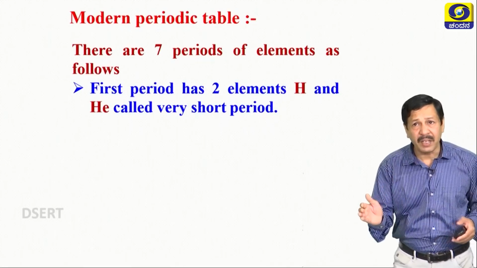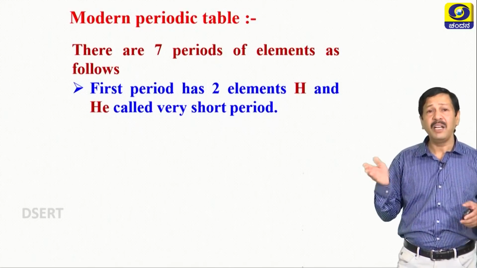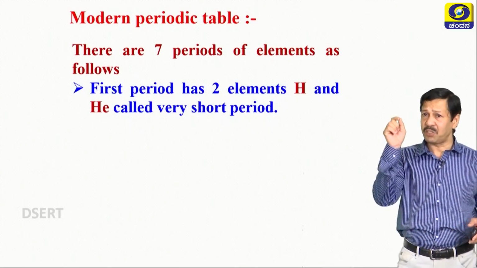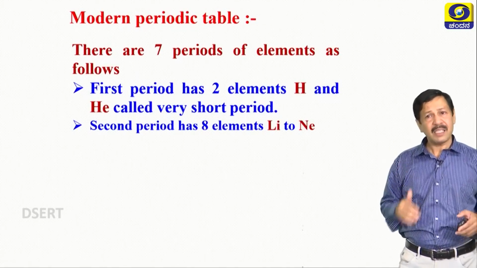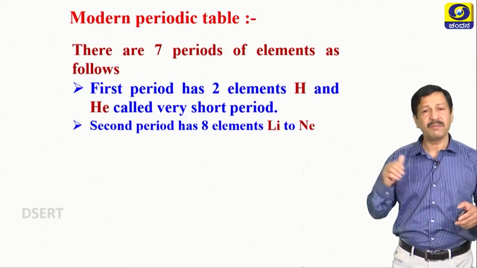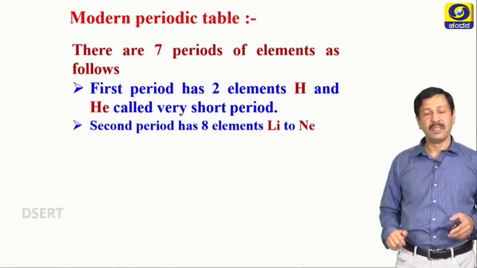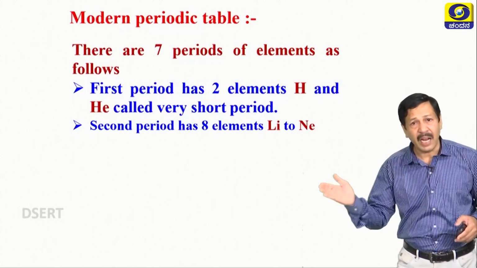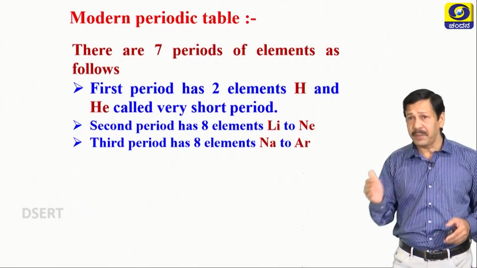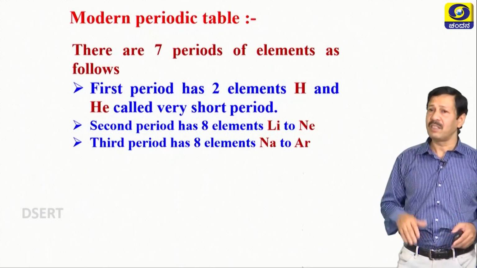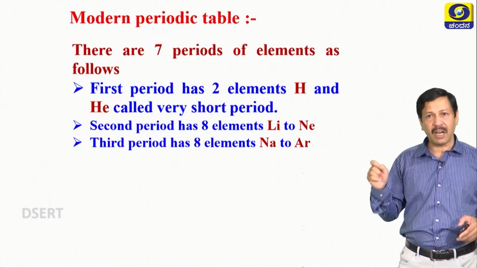Now there are 7 periods of the elements. The first period has 2 elements, hydrogen and helium. That is the shortest period in the periodic table. That is the first one. The second period has 8 elements. The second shell can accommodate 8 electrons. You can correlate. The elements start from lithium and end with neon, that is the noble gas. The third period also has 8 elements, that is sodium up to argon, Na to Ar.